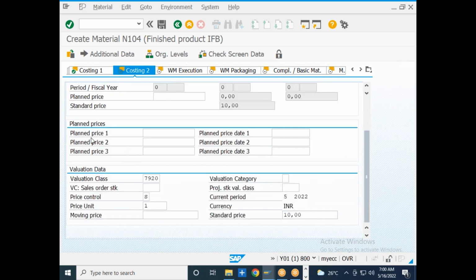Okay, so then these are all the planned prices. You can maintain anything. These are the planned prices. It is a text only. You can maintain the planned price on date. What is the planned price on today's date? Let us say, so like that, it is free text. You can maintain any details over here.